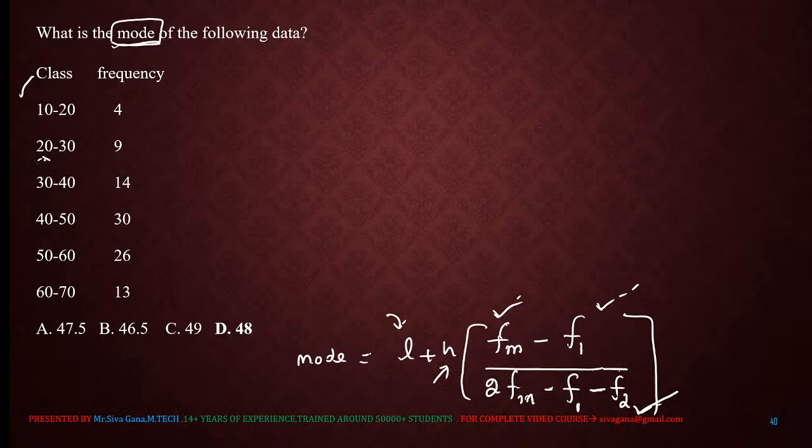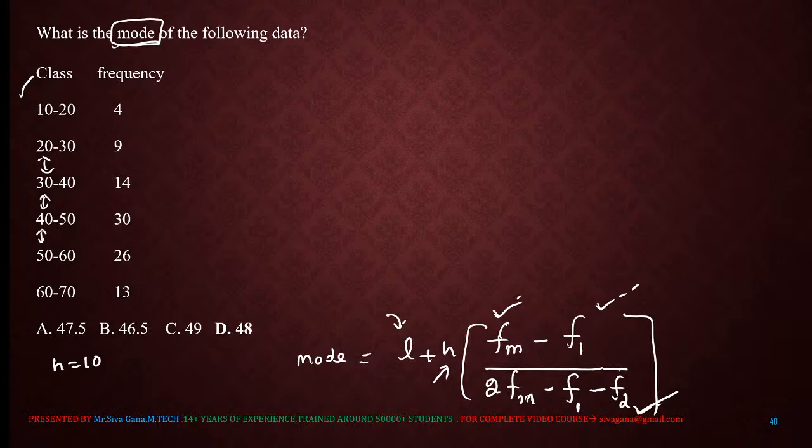Now H is how much? H is 10. Now we got H as 10. Now we need to identify the modal class. How to identify the modal class?